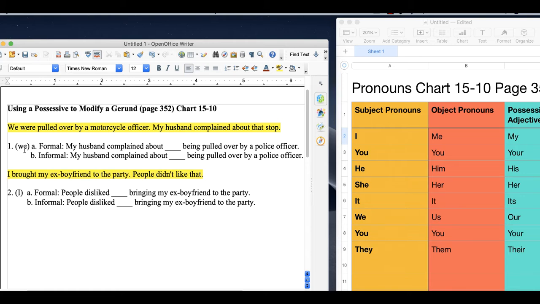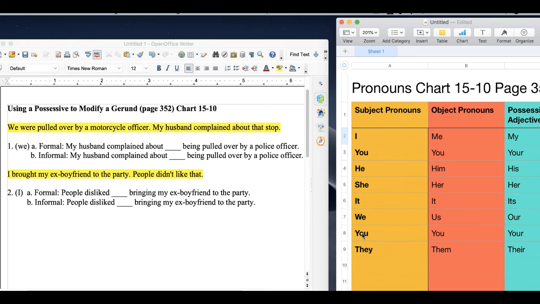When we put these sentences together to modify a gerund, we can use an adjective pronoun, where we can talk about it in a formal sense, using one particular pronoun, or we can talk about it in an informal sense, where we use a different pronoun. Now in English, we have the subject pronoun, and when we go to modify a gerund, we use an adjective pronoun. So here are the subject pronouns on this side over here, so you can see what I have.